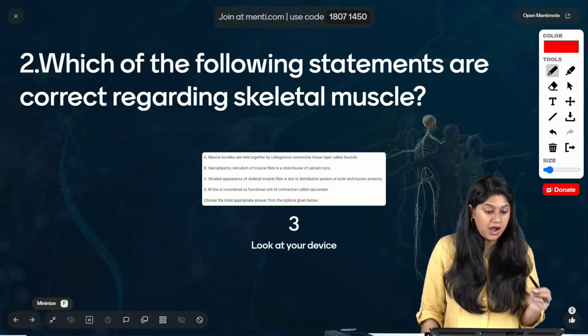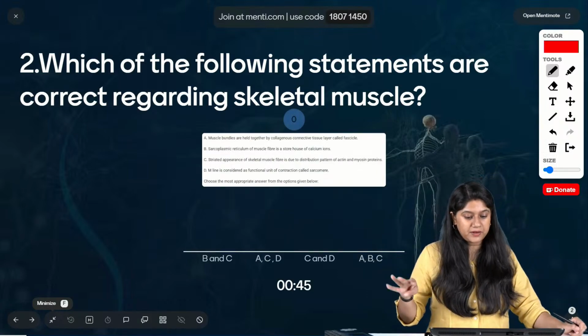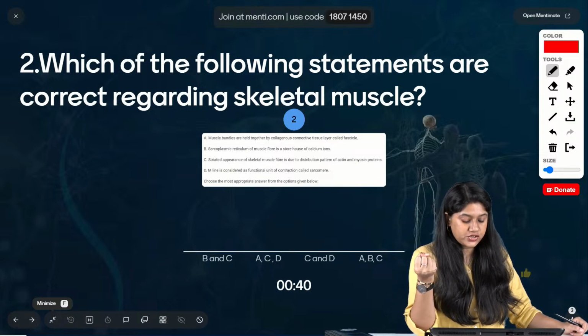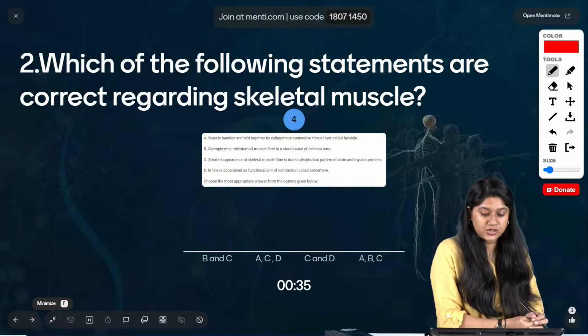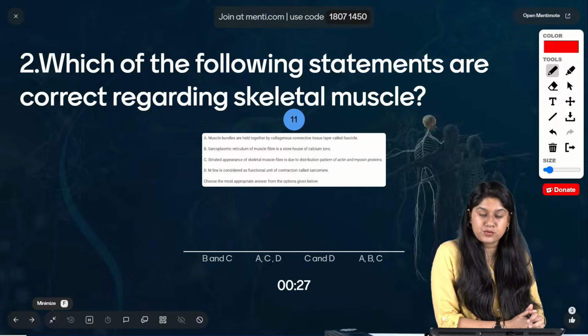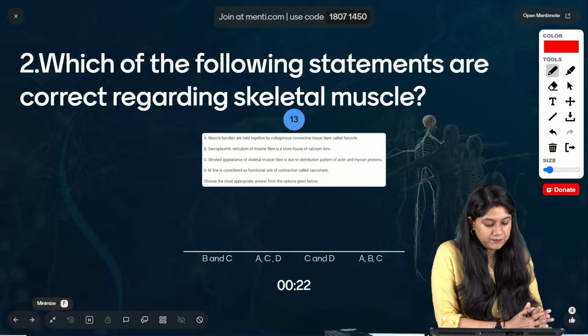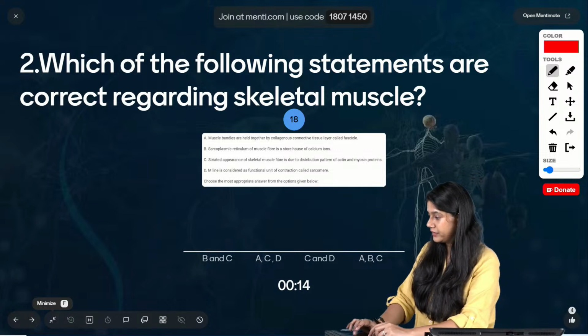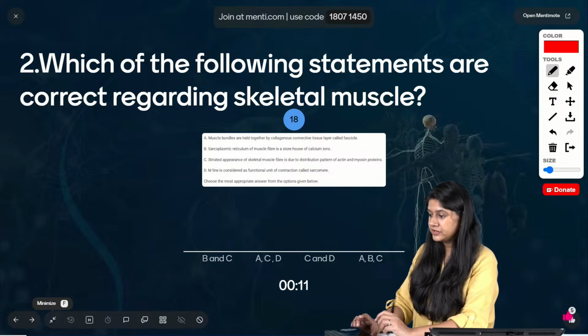Which of the following statements are correct regarding the skeletal muscle? So we have 4 statements, and we have to find the correct statement. Muscle bundles are held together by the collagenous connective tissue layer called fascicle. Sarcoplasmic reticulum of the muscle fiber is a storehouse of calcium ions. Striated appearance of the skeletal muscle fiber is due to the distribution pattern of actin and myosin protein. M line is considered as the functional unit of contraction called sarcomere. Which of these statements are correct? That's what the question is, and we have to find that.